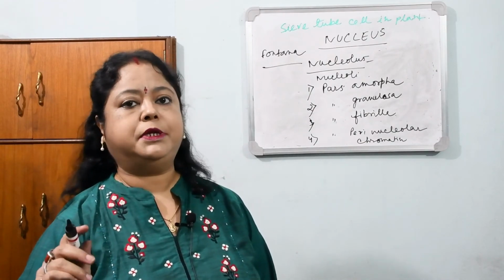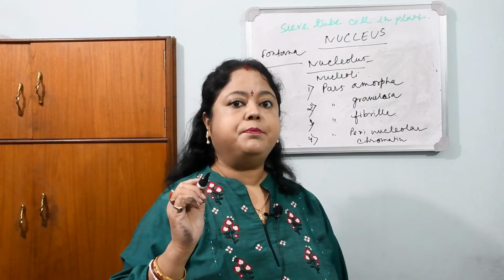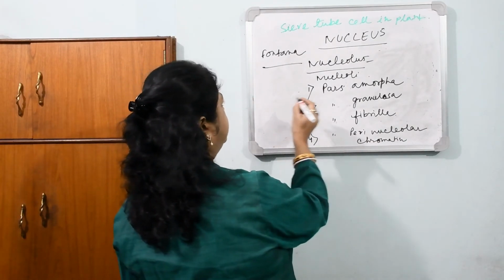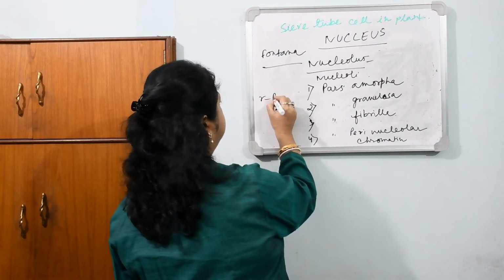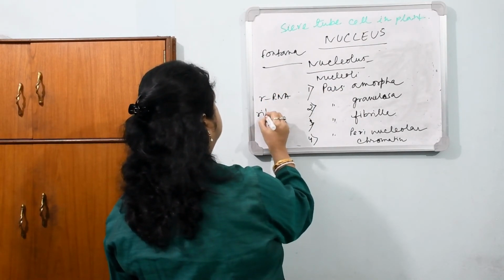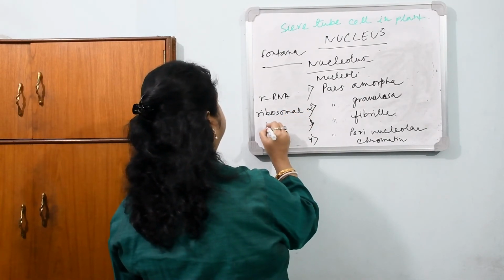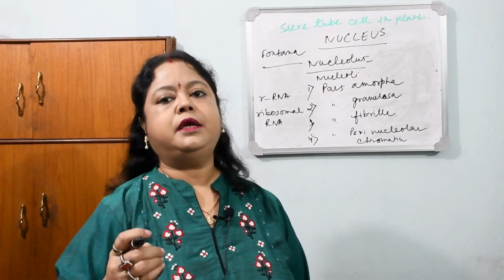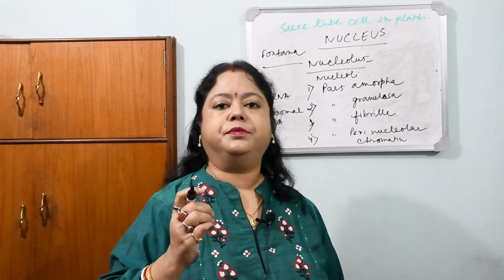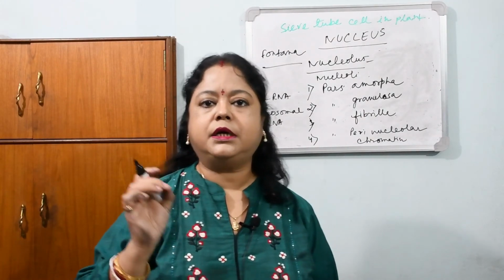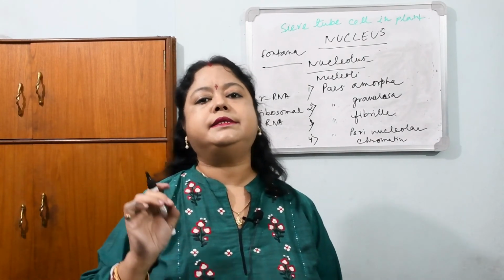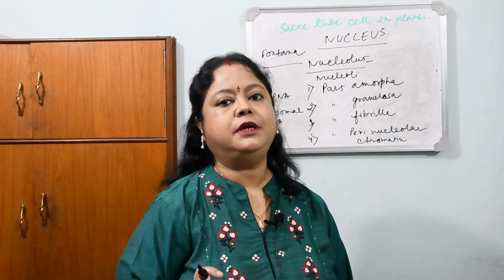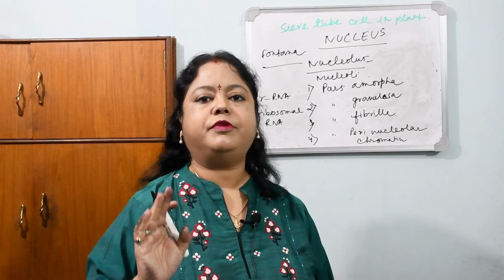Now, what's the function of the nucleolus? The nucleolus has a very important function: rRNA synthesis. I think you are not yet introduced to rRNA, the ribosomal RNA. The ribosomal RNA forms the ribosomal subunits, so ribosomal RNA forms the ribosome. If we break the ribosome, you can get the ribosomal RNA, and this ribosomal RNA is synthesized inside the nucleolus. It has a very important function in a cell.